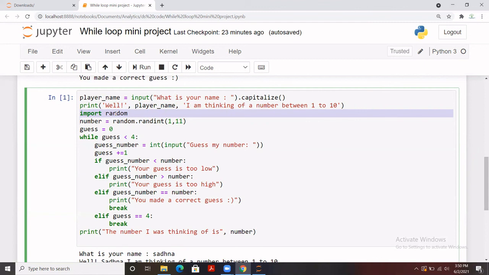So here there are a lot of options to customize this basic project, and I'm going to give you those options. For example, let's say the user types something greater than 10 or less than 1, so you have not handled that situation.